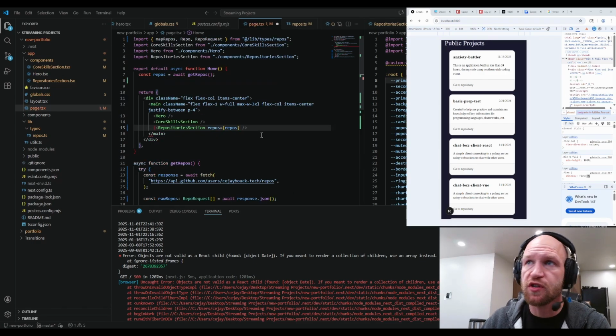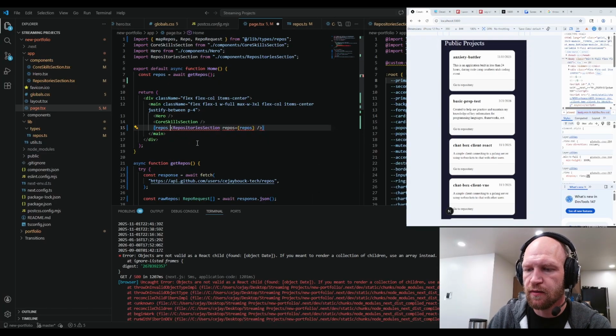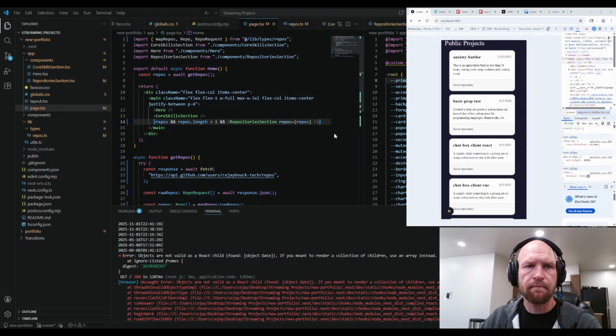Okay. You could just do this. You do repos and length is greater than 1. Then you can show this. Something like that. If the data is required for the page to work, throwing is fine. If the data is optional and the site should still work without it, return a fallback.